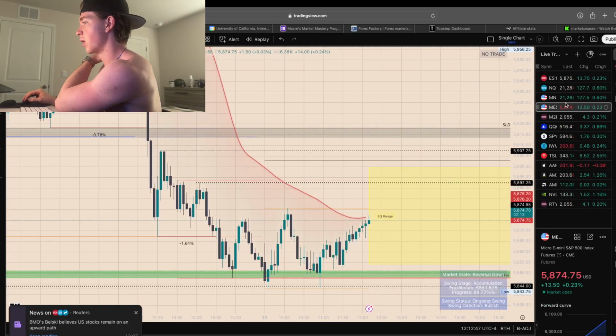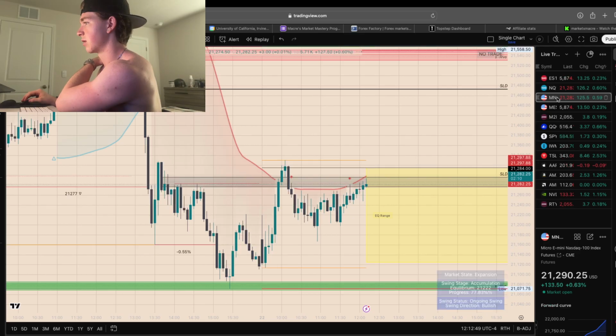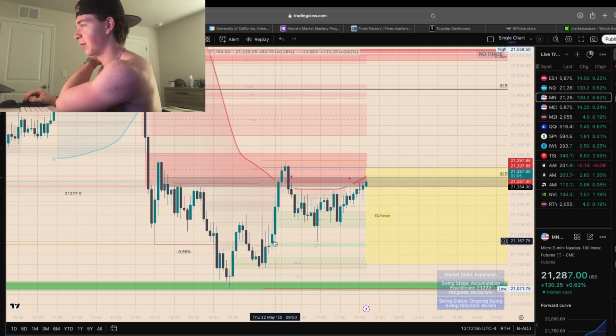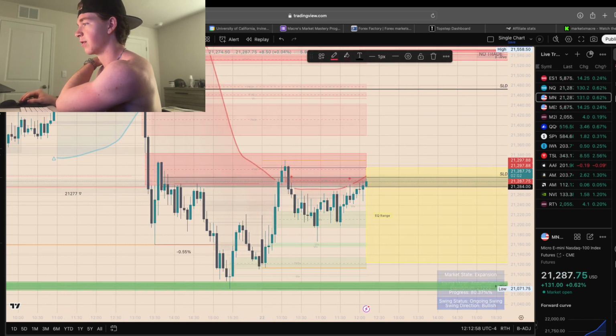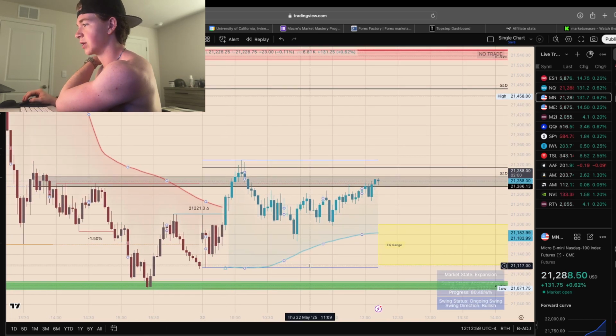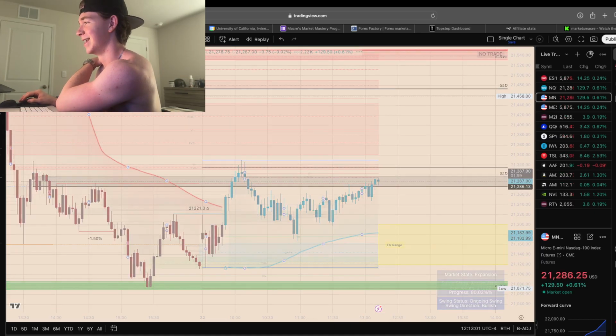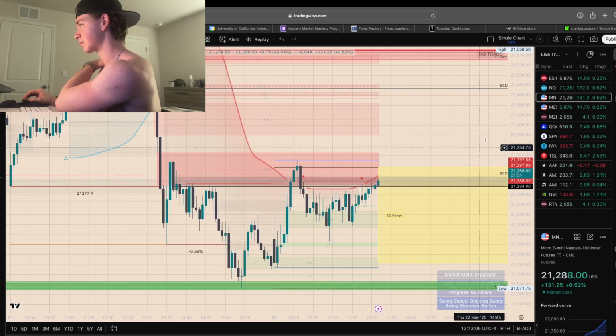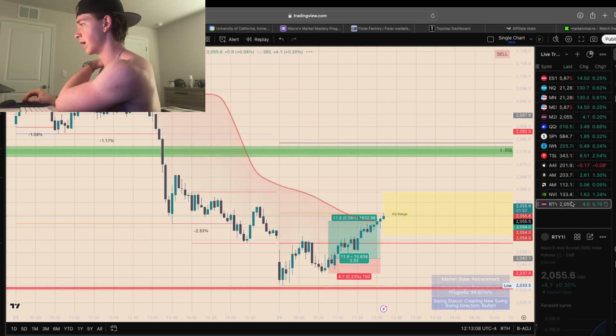It definitely was a better move than something like MES or MNQ, for example, which I had actually got. I don't even know what was going on with that, but I think I got filled right around here on that pointer, the 5-minute pointer. I just don't know what was going on. So, not a bad day. Definitely choppier than I had hoped.